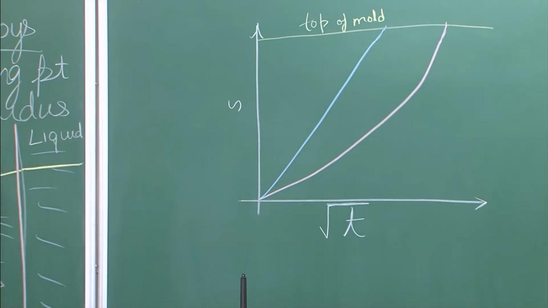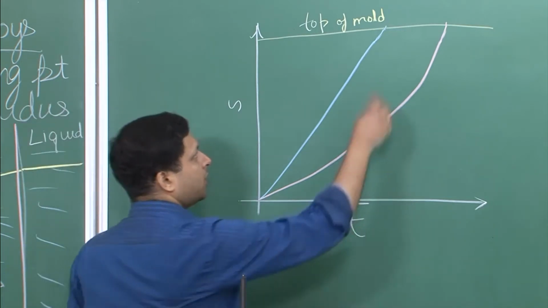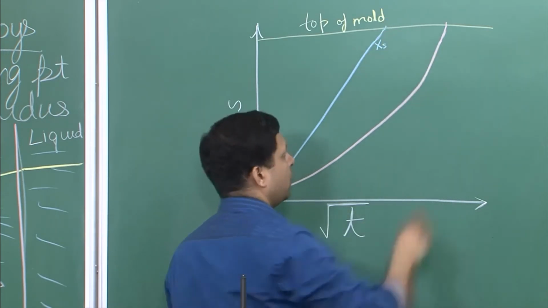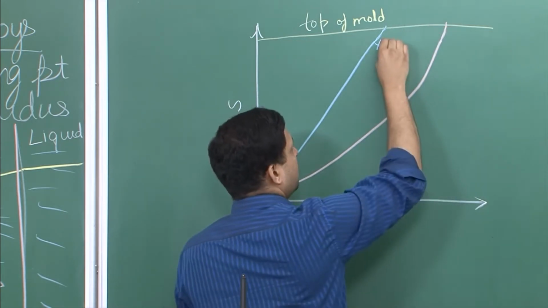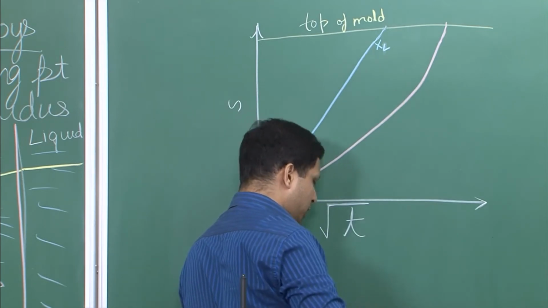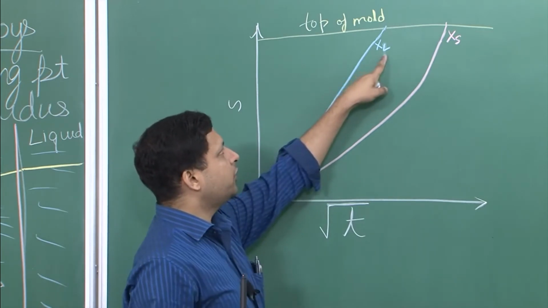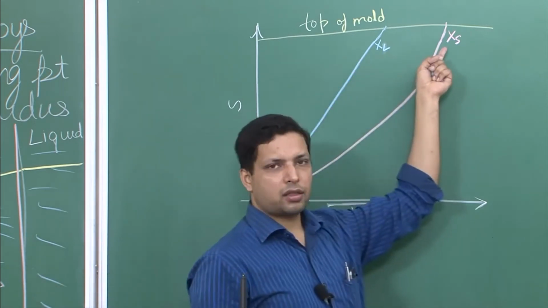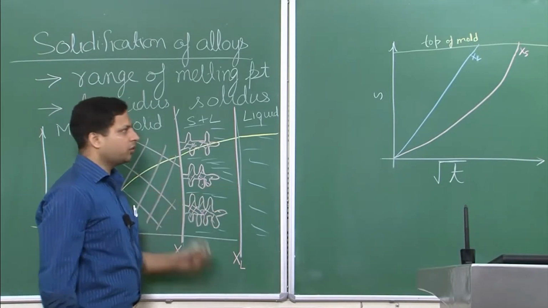Now there are a few things that you can understand from this plot. One is that this is your XS line, and this is your XL. The liquidus has reached the top of the mold earlier, and this is your solidus line. So as you can see, the liquidus has reached the end earlier, and the solidus reaches after that. We already know this from before. This will reach earlier, this will reach later on.